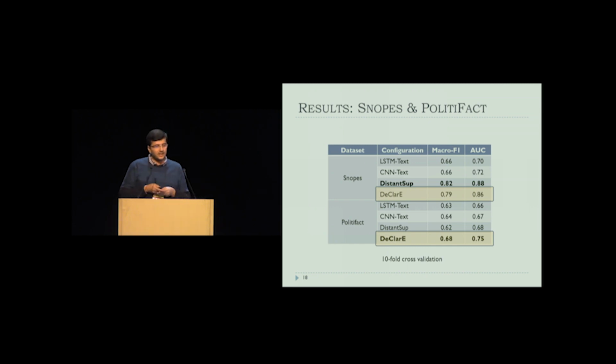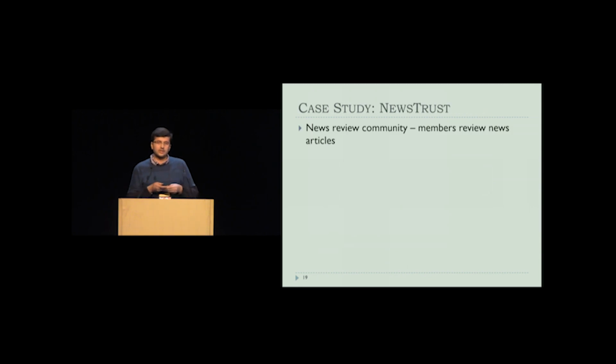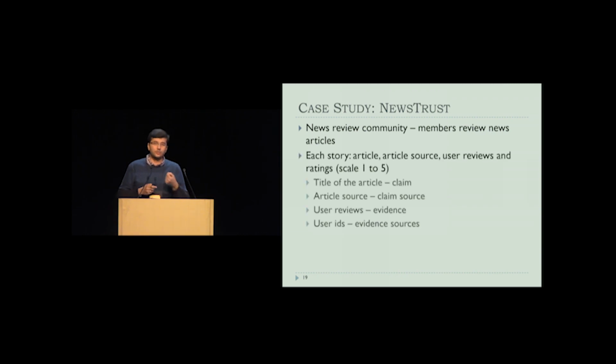For the next case study, we consider the NewsTrust dataset. NewsTrust is basically a news review community where the community members verify or review news articles which are there on the web. Each story in NewsTrust contains an article to be reviewed and where it is coming from, for example, bbc.com or any other website. And it has a bunch of user reviews, written by members of the community, who also give a rating on a scale of 1 to 5.